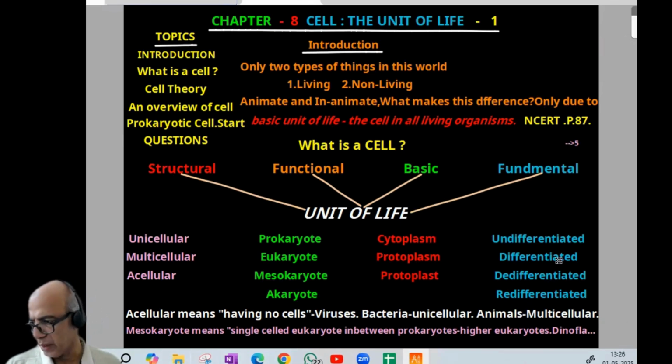Dedifferentiated means some of the differentiated cells may regain the power to divide, maybe connected to the secondary thickening. And finally, redifferentiated, that is, dedifferentiated cells will again lose the power to divide. That is the last part of secondary thickening. I think these four sets are clear. One or two questions we'll usually get for theory and entrance. We can proceed to the next page.